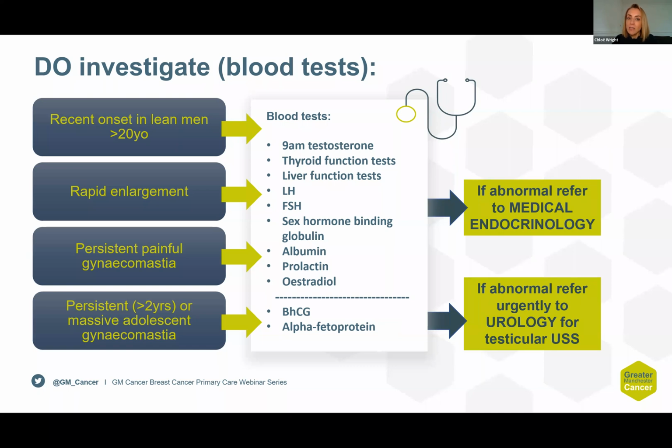If abnormalities are identified in any of those first 11, that the individual should then be referred to medical endocrinology. And if there is any elevation in beta-HCG or alpha-fetoprotein, they should be referred urgently to urology with an expectation that they would have a testicular ultrasound scan to assess for any occult testicular tumour.